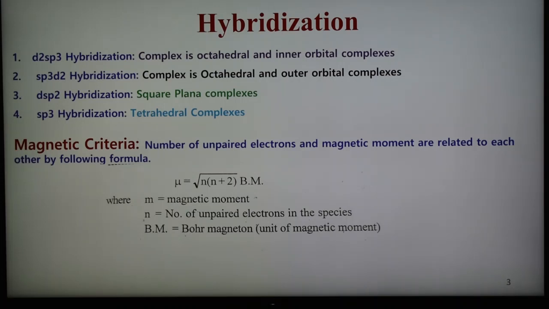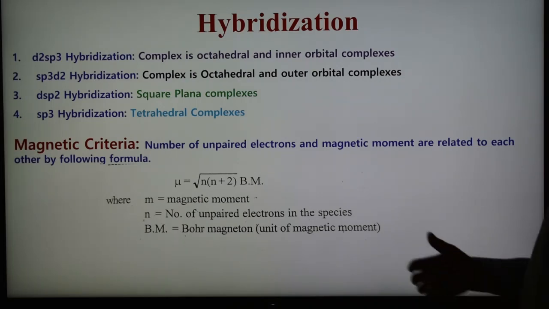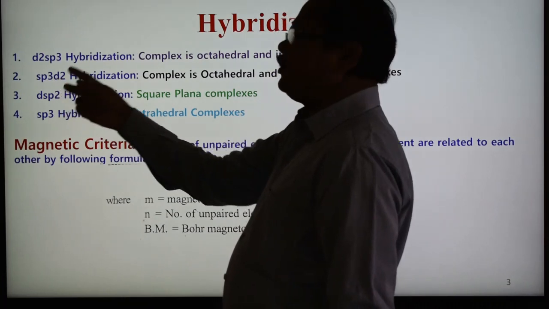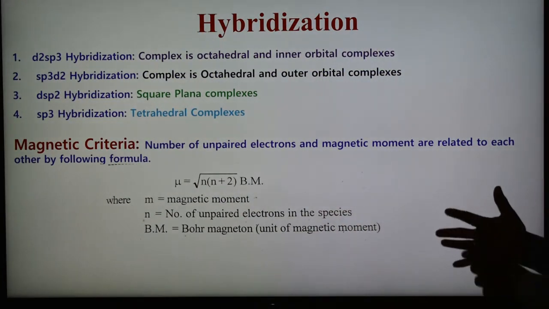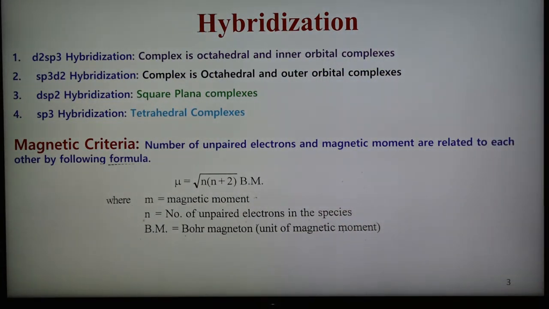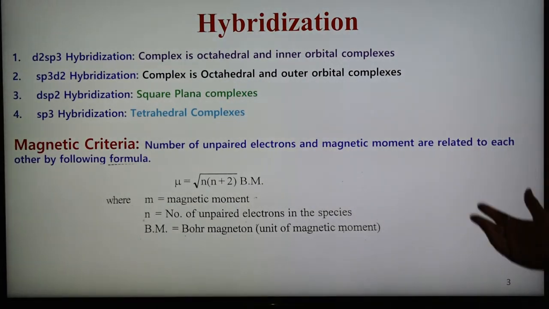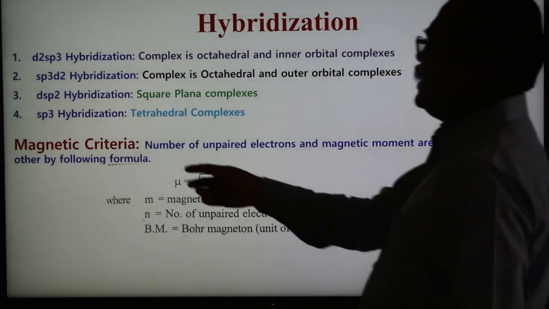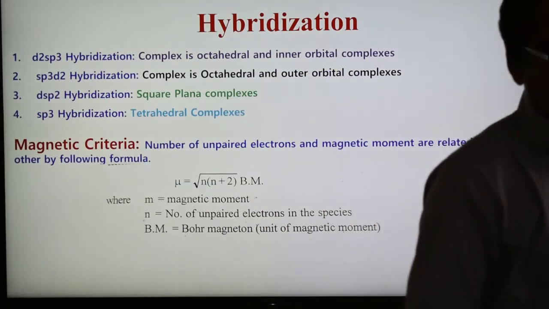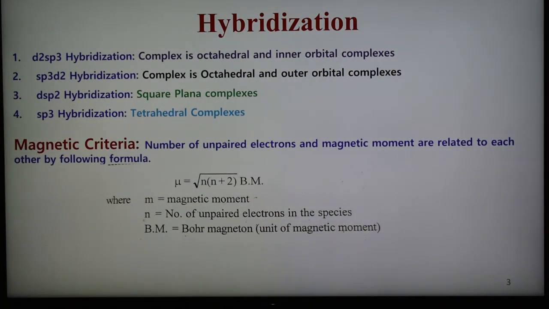So first is d2sp3 type of hybridization, and number 2 is sp3d2 hybridization. In case of sp3d2, again 1s, 3p and 2d orbitals undergo hybridization, forming 6 hybrid orbitals of equivalent energy and shape. Again the complex is octahedral, and it is an outer orbital complex, because we are using outer d orbitals, and therefore it is known as an outer orbital complex. So sp3d2 is an octahedral complex and also an outer orbital complex.